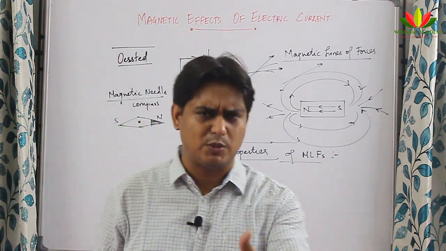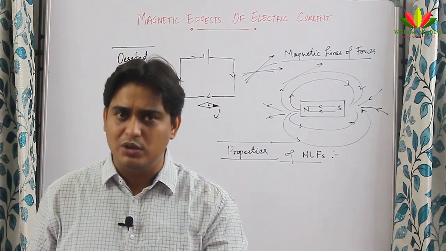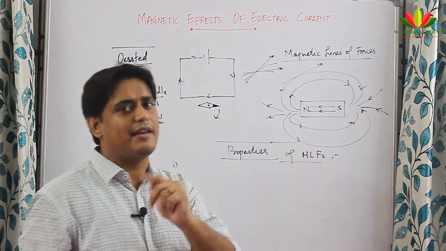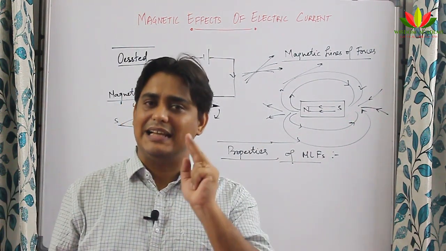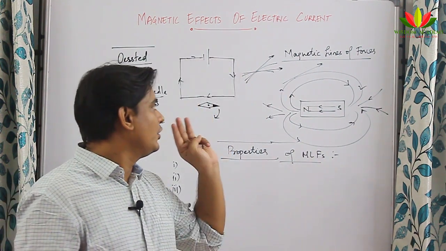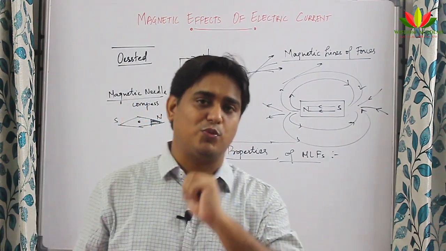So I will repeat once again. The first property what you wrote, the magnetic lines of force emerge from north pole, merge at south pole. Second point what you wrote, that tangent drawn to any magnetic line of force will represent the direction of magnetic field. Third point what you wrote, that no two magnetic lines of force will intersect each other. Now write the fourth point.